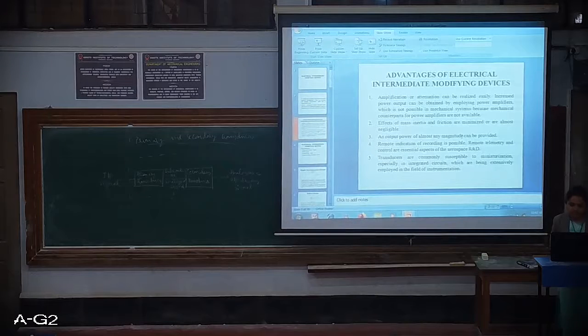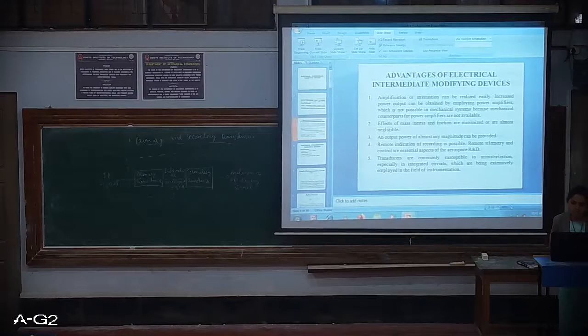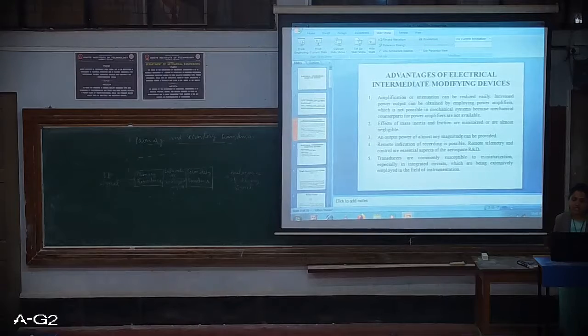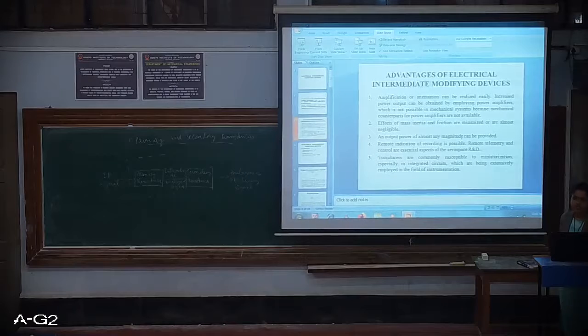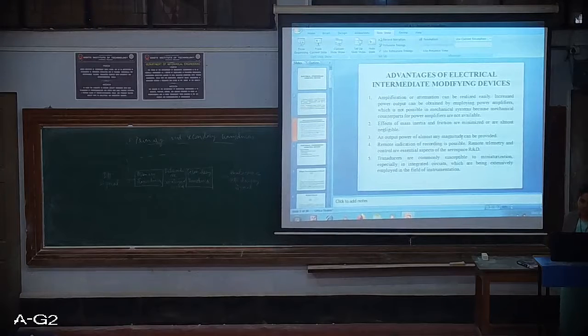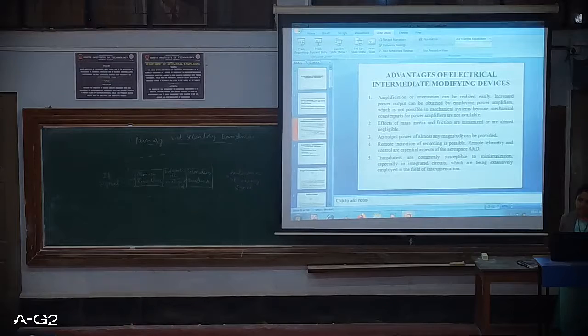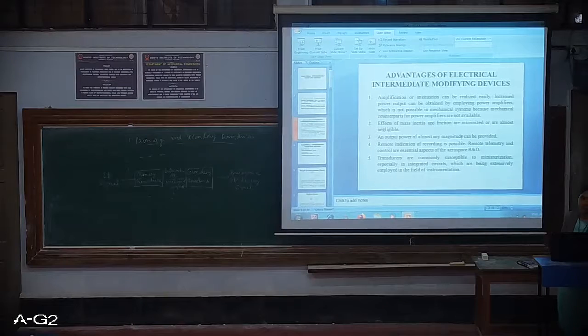And transducers are commonly susceptible to miniaturization, especially in integrated circuits, which are being extensively employed in the field of instrumentation. So it is desirable to have electrical intermediate modifying devices.